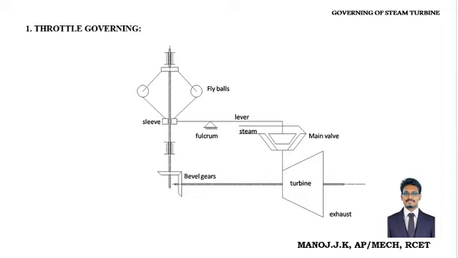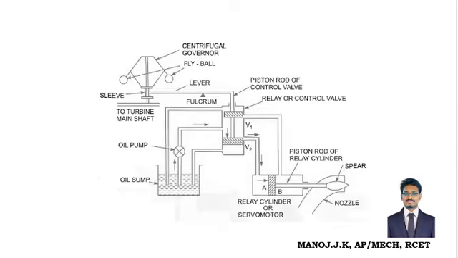Here we are using valve and valve seat to control and maintain the speed of the turbine and also to maintain the flow rate to the turbine from the boiler. Look at the next case. This is also a throttle governing. In this case, we are using a piston cylinder assembly. The remaining everything is the same as the previous one.